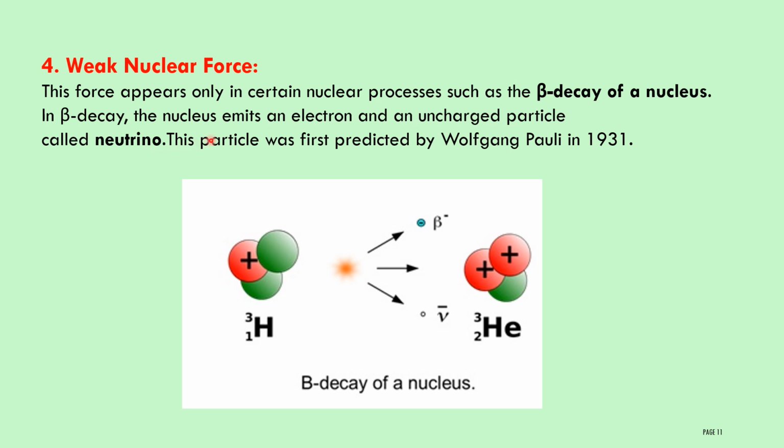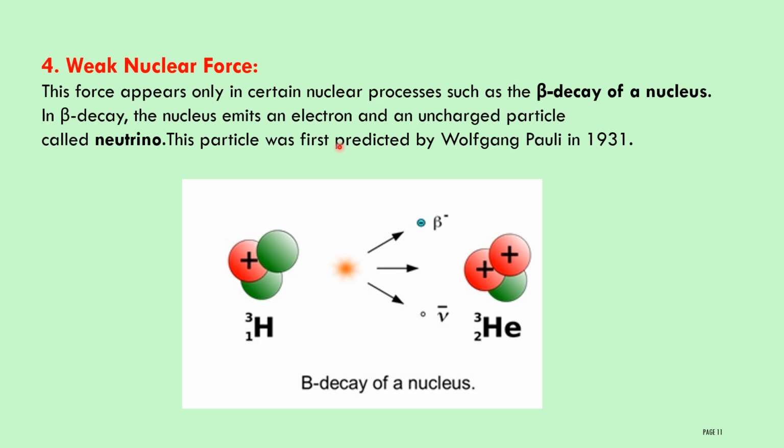In beta decay, the nucleus emits an electron and an uncharged particle called a neutrino. These particles were first predicted by Wolfgang Pauli in 1931.